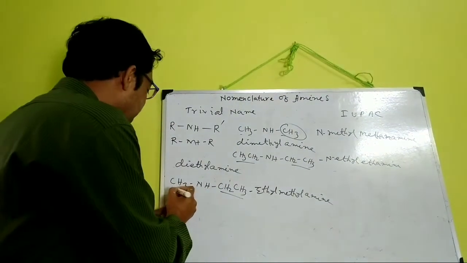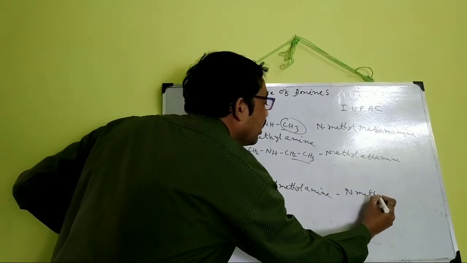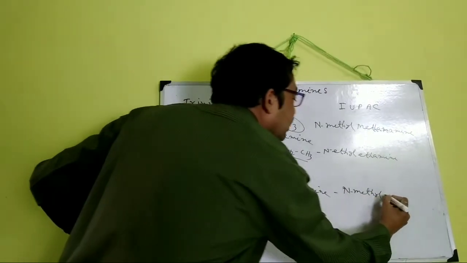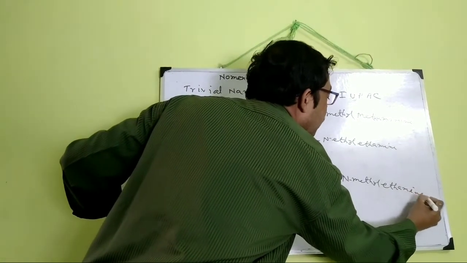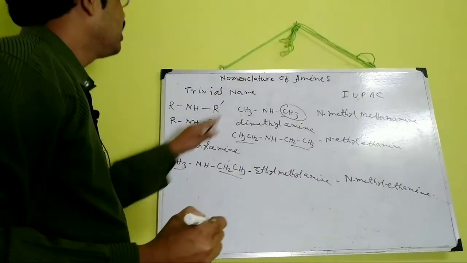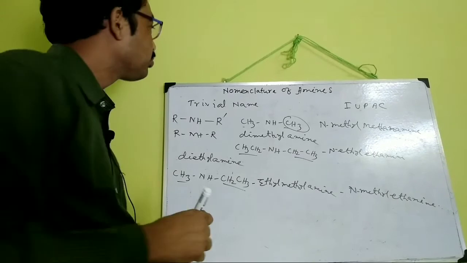So here N-methyl at first, N-methylethanamine. In this way you can name the secondary amines.